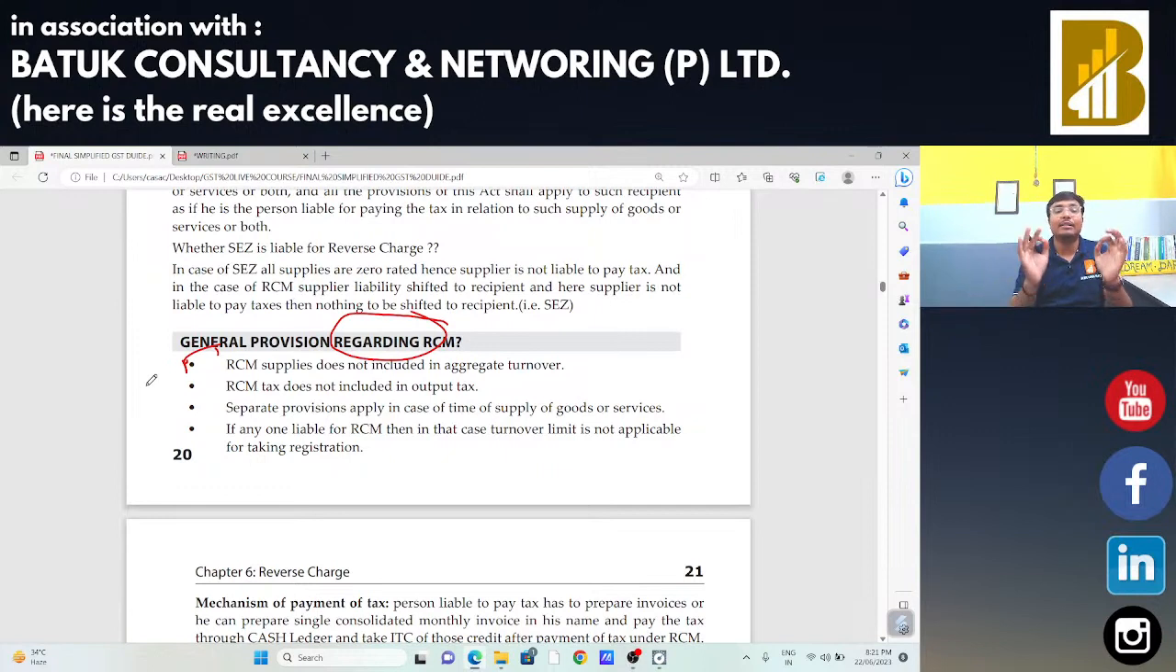Second point, RCM tax is not included in output tax. Whenever we are going to file the GSTR 3B return, there are two separate columns available. One is for taxes and another is for inward supply liable to reverse charge mechanism. That means your reverse charge payment will not be included in your output tax. Sir, these are very basic things, but we need to take care of them because at the time of litigation, at the time of disputes, we need to discuss these things and we are going to make our argument on the basis of these things only.